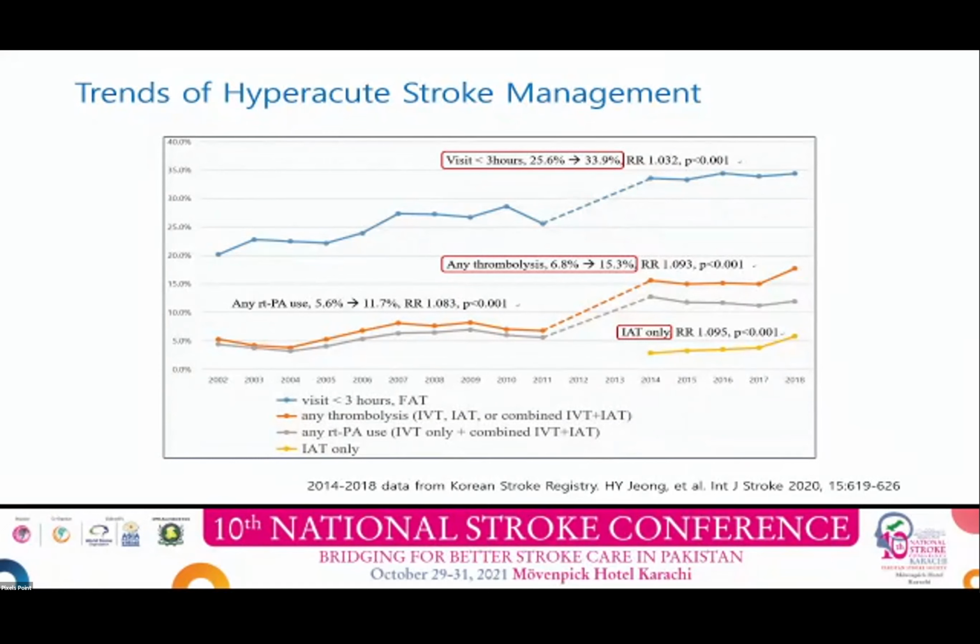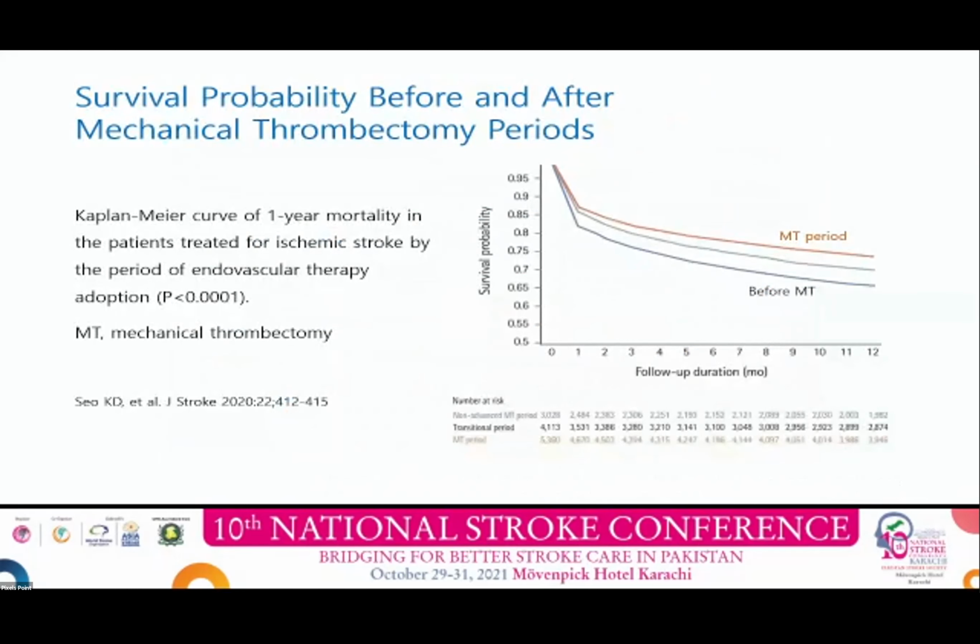Any thrombolysis, including IV rtPA and or intraarterial thrombectomy, 6.8 to 15.3%. And the number of intraarterial thrombectomy only is rising too. Introduction of intraarterial mechanical thrombectomy has improved the outcome of the ischemic stroke.